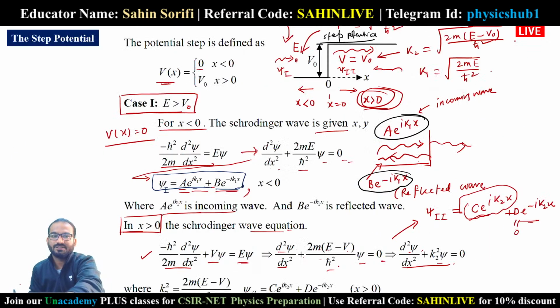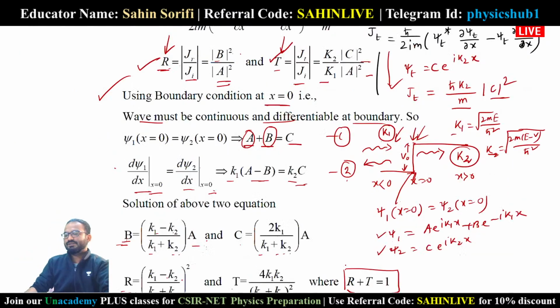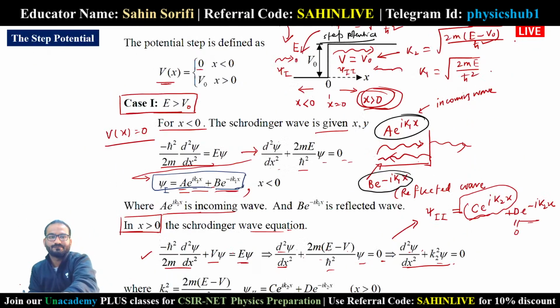So the sum of the reflection coefficient and transmission coefficient is 1. And we discussed this case for step potential where the particle has energy E greater than V naught.